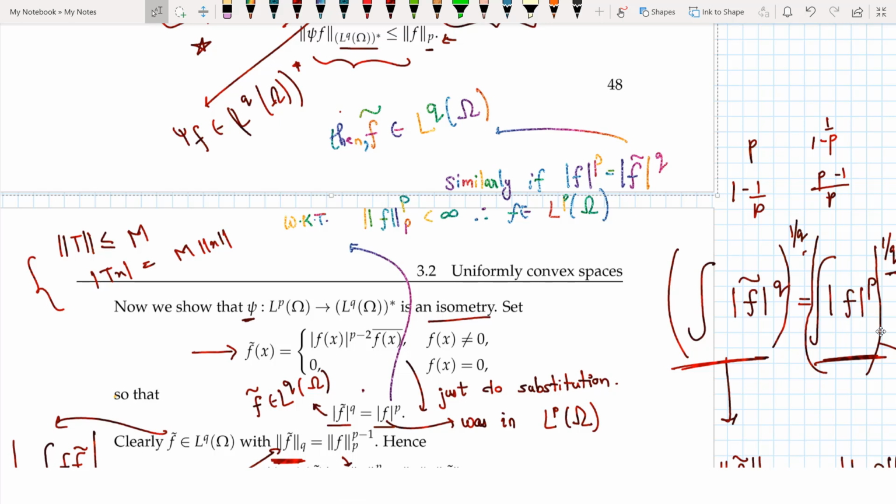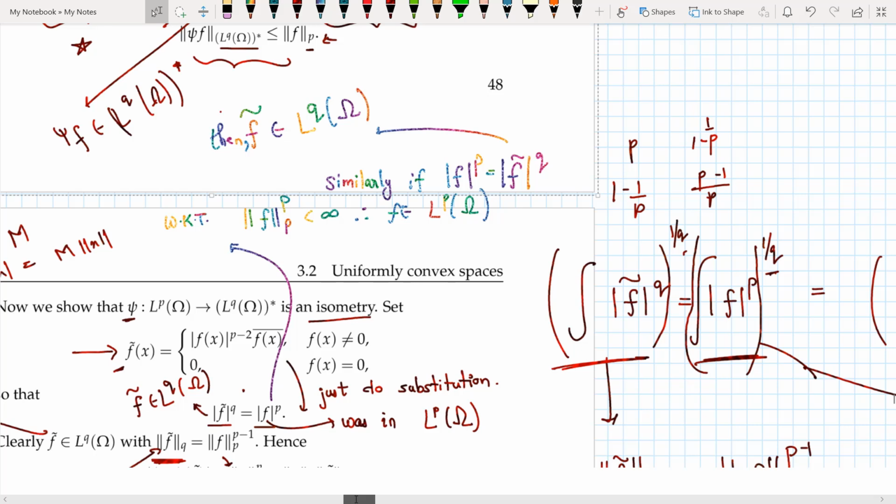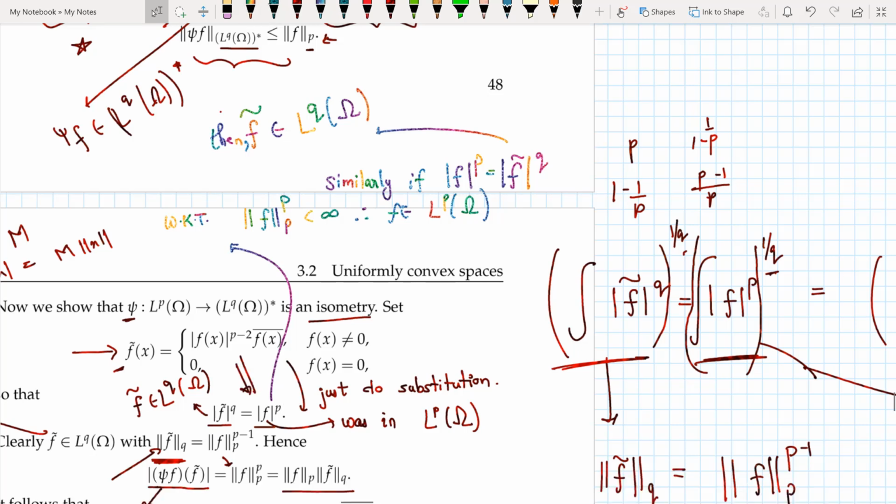and the way I do it is, again, I define this f tilde as this function here, and I show that the qth power of the q norm of f tilde is equal to the pth power of the p norm of f. And how would I show this? The relationship between here and here is pretty simple. You just substitute the values, and the next thing I do is take integrals on both sides.